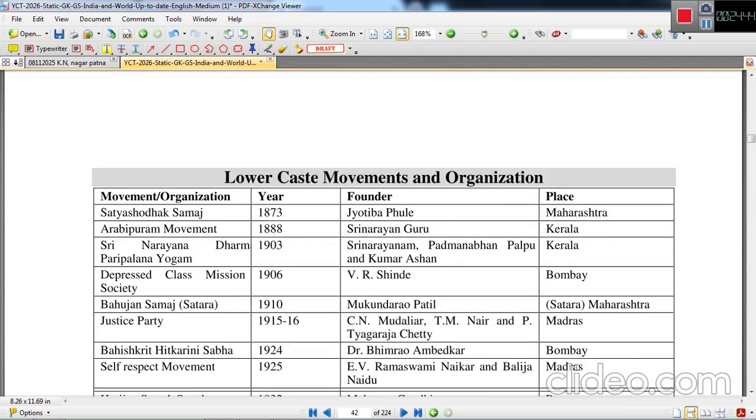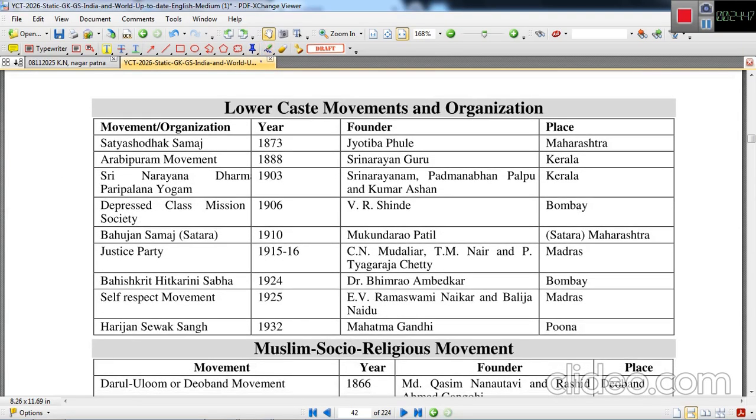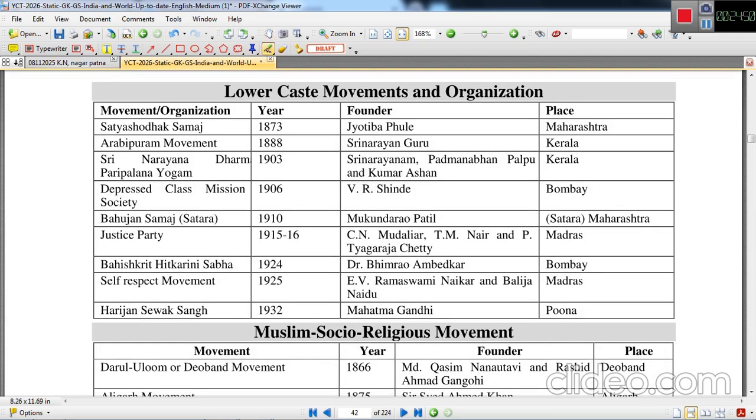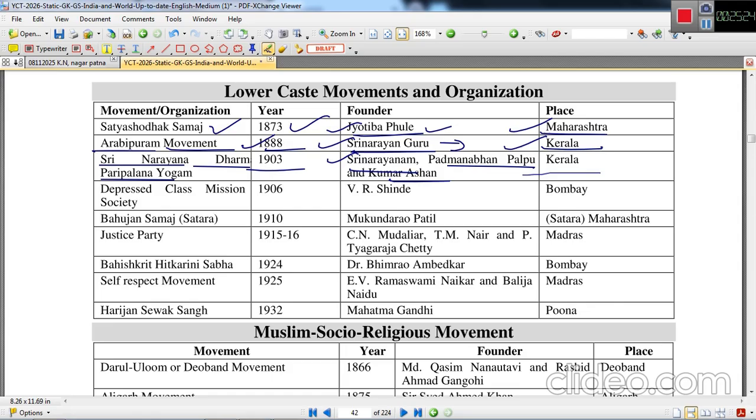Now the next important movement is the lower caste movement and its organizations. So Satya Shodhak Samaj was formed to empower the lower castes. This was established in 1873 by Jyotiba Phule in Maharashtra. Aruvippuram movement was started in 1888 by Sri Narayana Guru in Kerala. Then Sri Narayana Dharma Paripalana Yogam was established in 1903 by Sri Narayana Guru, and Padmanabhan Palpu and Kumaran Asan also. This is again in Kerala.